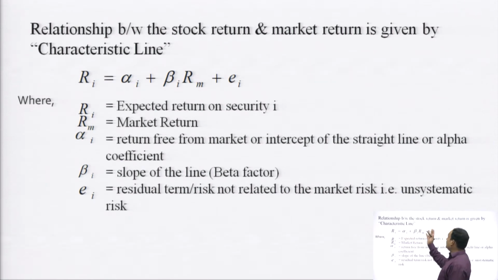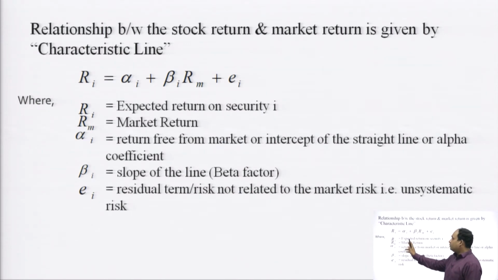The relationship between the stock return and the market return is given by the characteristic line, which is calculated with the help of the expected return on a security i. This is the formula for calculating the expected return from a security, which we have also discussed in previous lectures: Ri = alpha i + beta i Rm + ei.